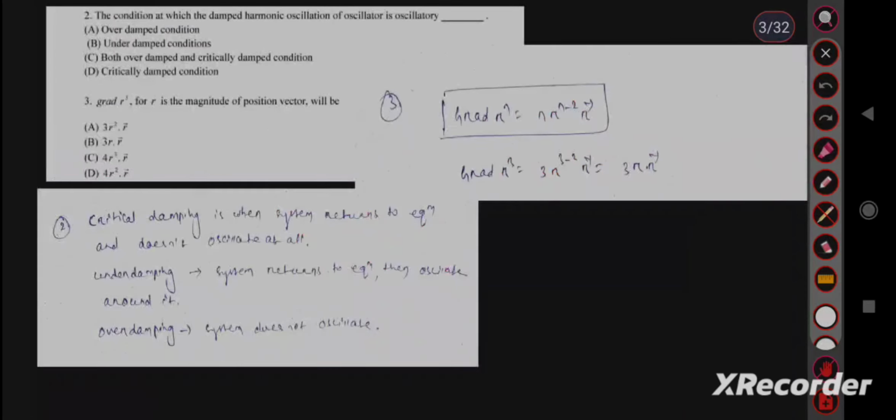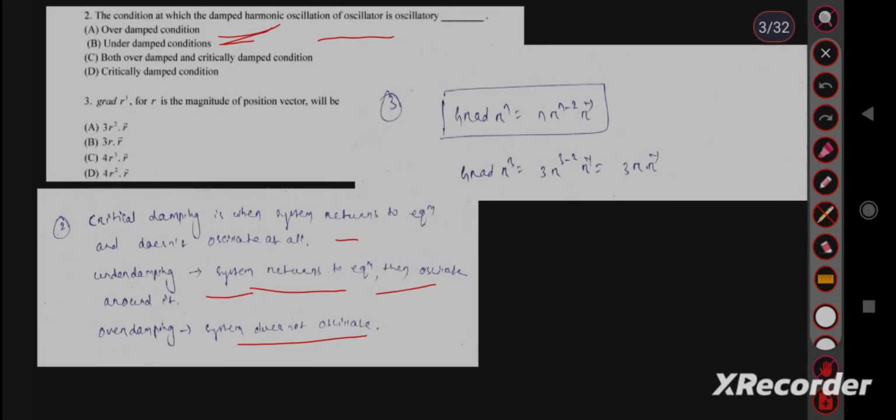The condition at which damped harmonic oscillation of oscillator is oscillatory. This is a theoretical question. Here we have to remember that critical damping is when the system returns to equilibrium and does not oscillate. In critical damping, the system does not oscillate. But in the under damping case, the system returns to equilibrium and oscillates around it, and in over damping the system does not oscillate. Here we have to give the case for oscillation. So for oscillatory, it is under damping, so the answer will be under damped oscillation, option B.